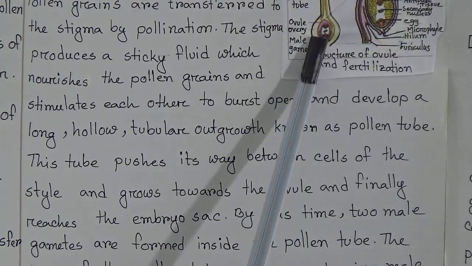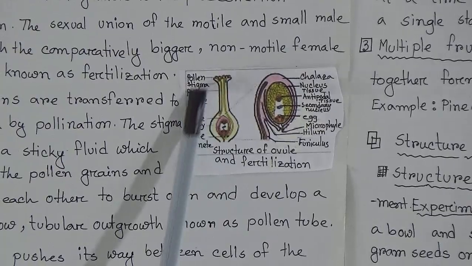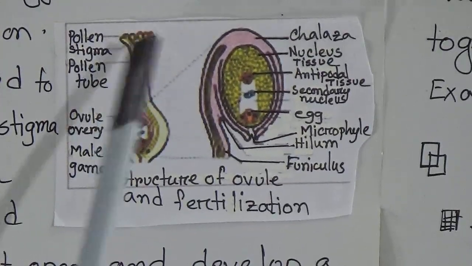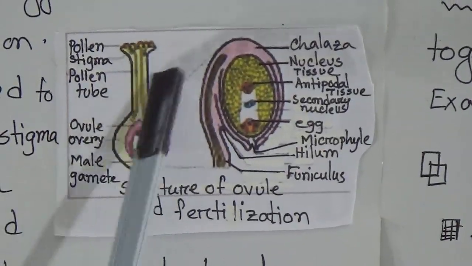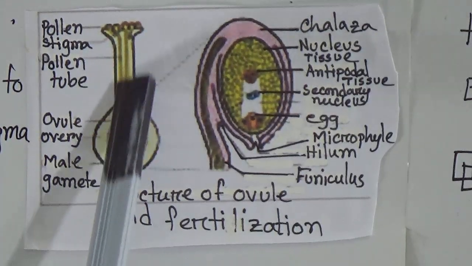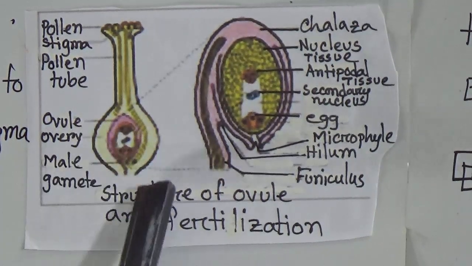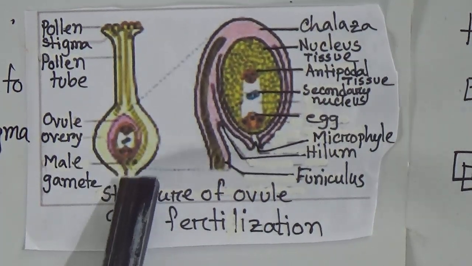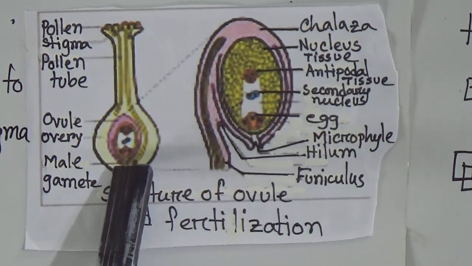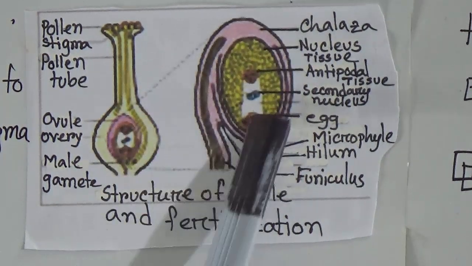Look students, this is the figure. This is the pollen and this is the stigma. Then between them is the tube, that is the pollen tube, and this is the ovule and this part is called the ovary, and here the male gamete is entering the ovary. Now go to our second picture. This is the bigger part.